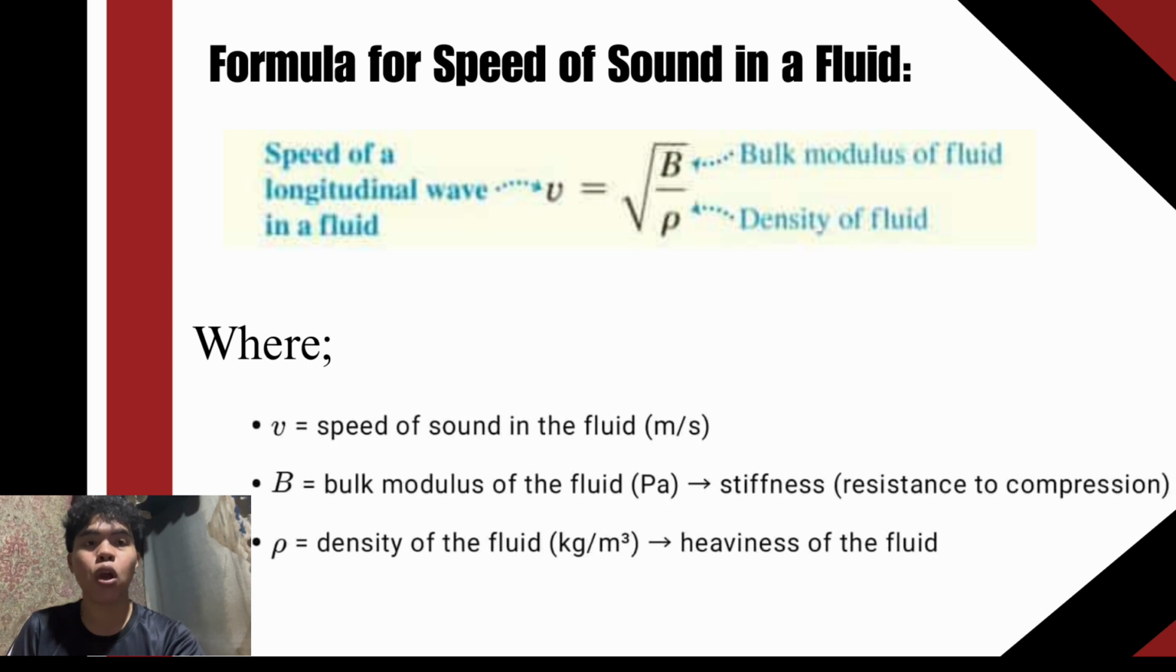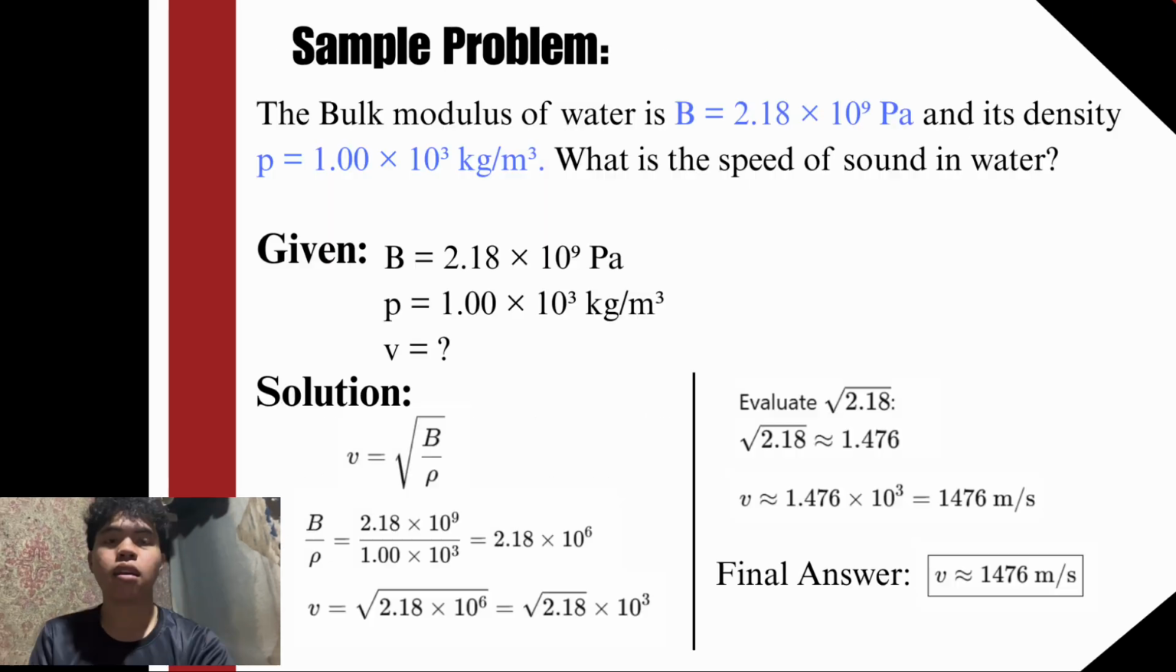From this formula, we can see that if the bulk modulus is high, meaning the fluid is very stiff, the sound will travel faster. On the other hand, if the fluid has a high density, sound will move slower. So the speed of sound depends on the balance between stiffness and heaviness of the fluid. Let's now have an example using the sample problem.